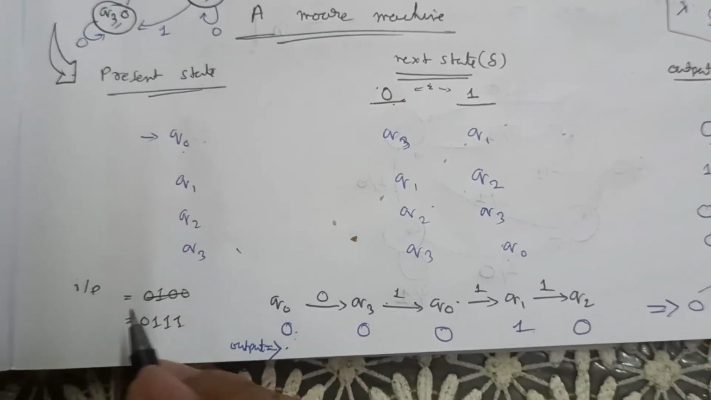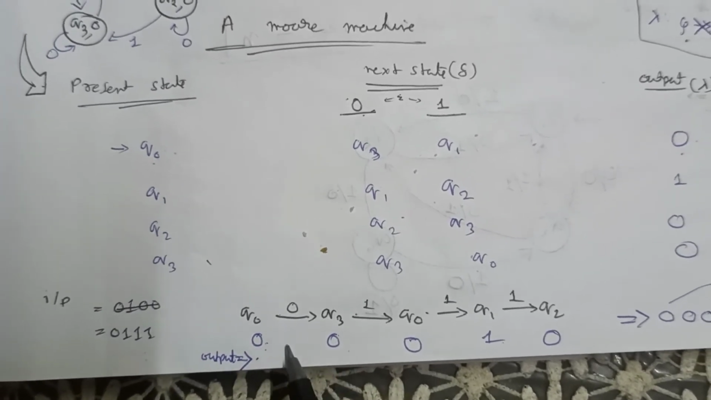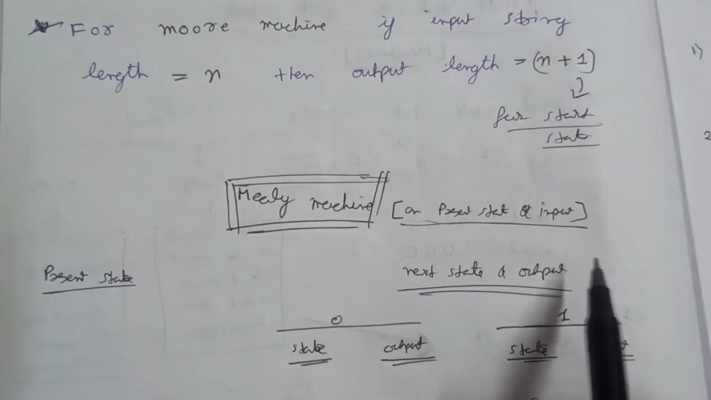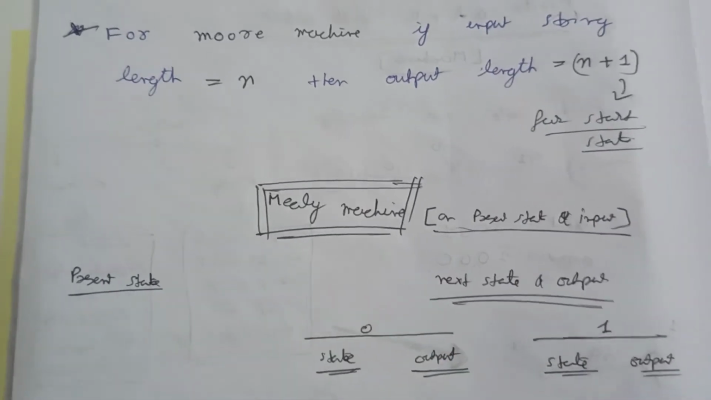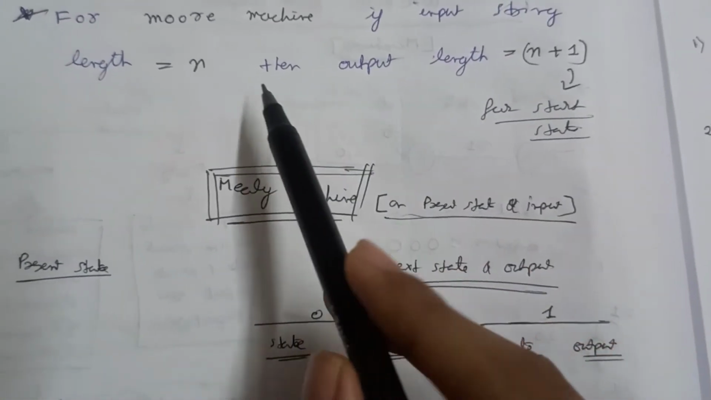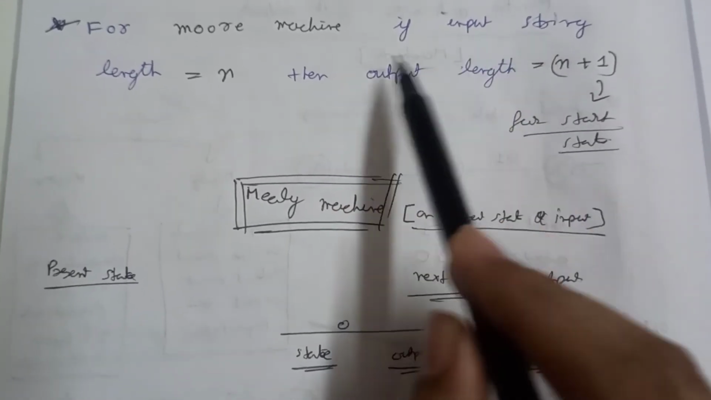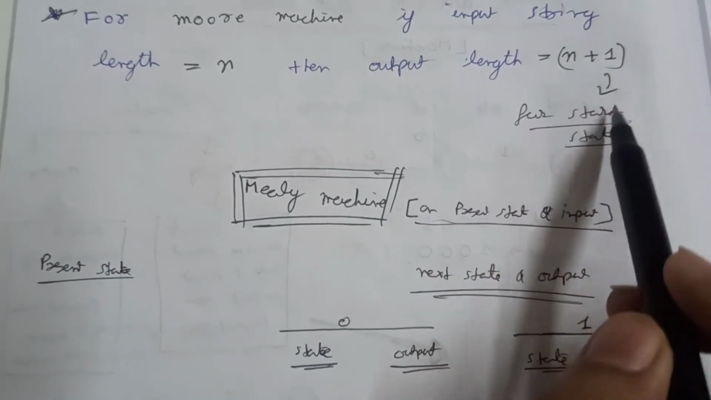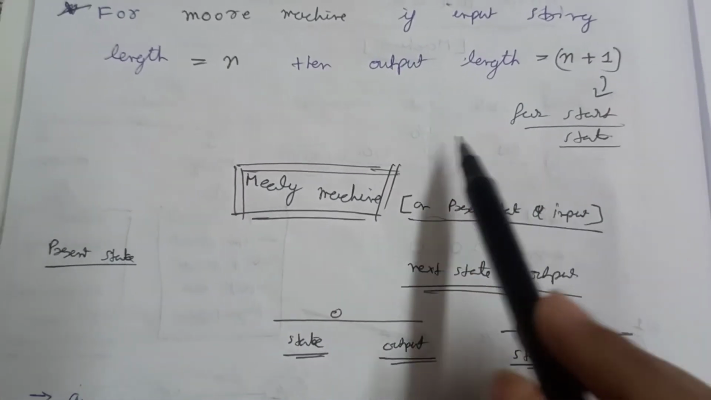So see, we have given 4 digits in our input, but there are 5 digits we get in our output. Always for a Moore machine, if the input string is of length n, we get one extra symbol in the output. So the output length will be n plus 1, because we are getting output for n transitions.